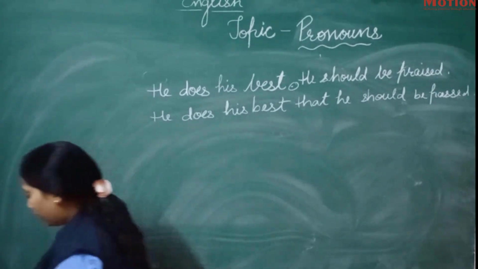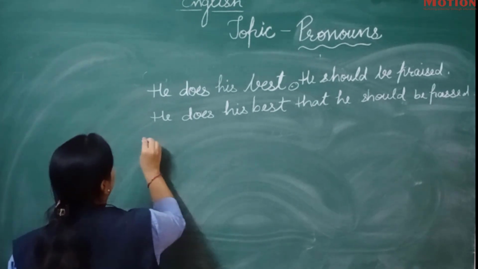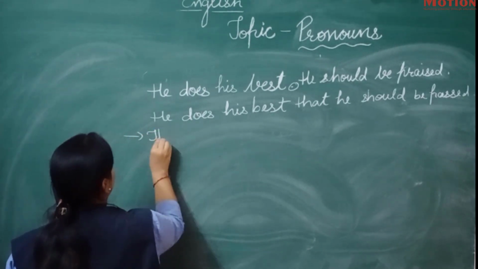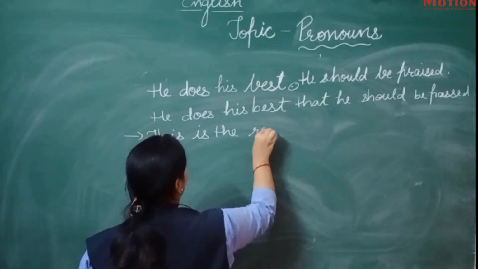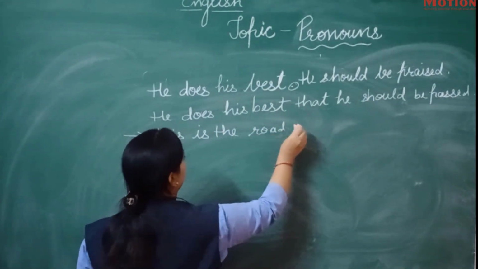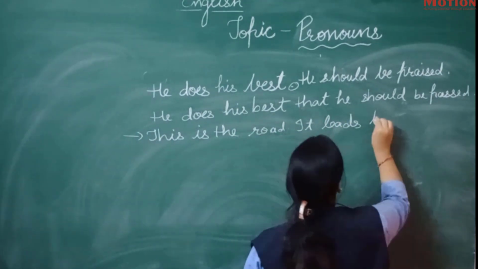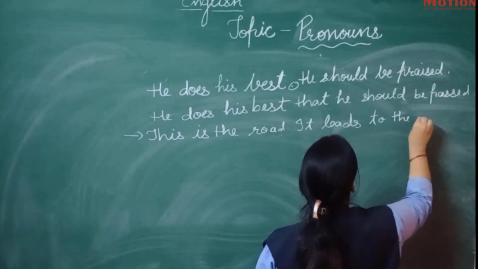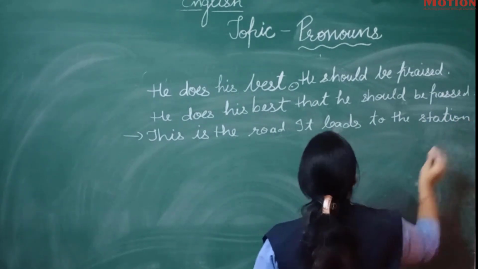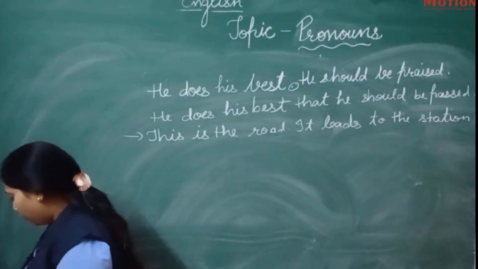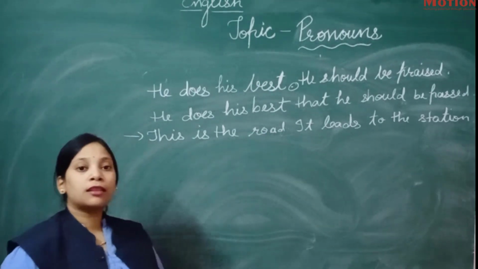Okay, the next sentence is: this is the road. It leads to the station. So what will be the joining word in the sentence?